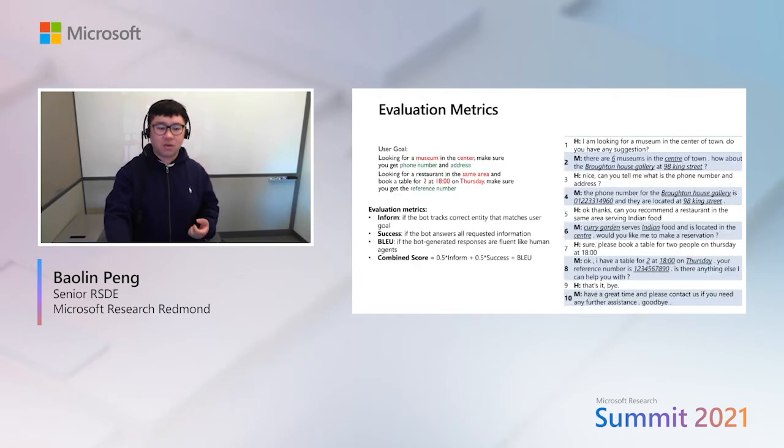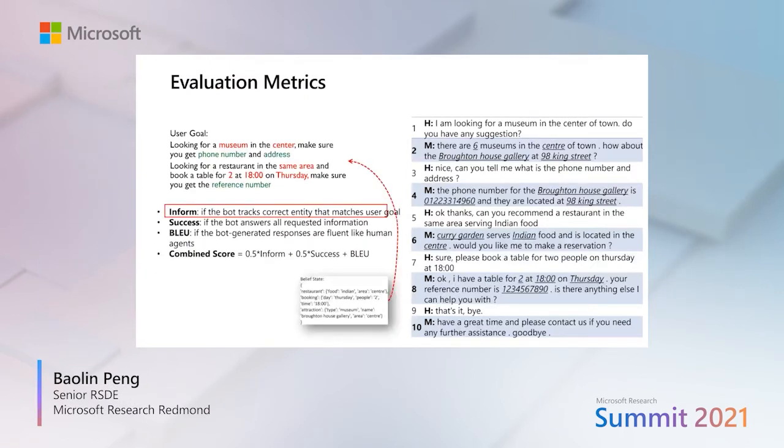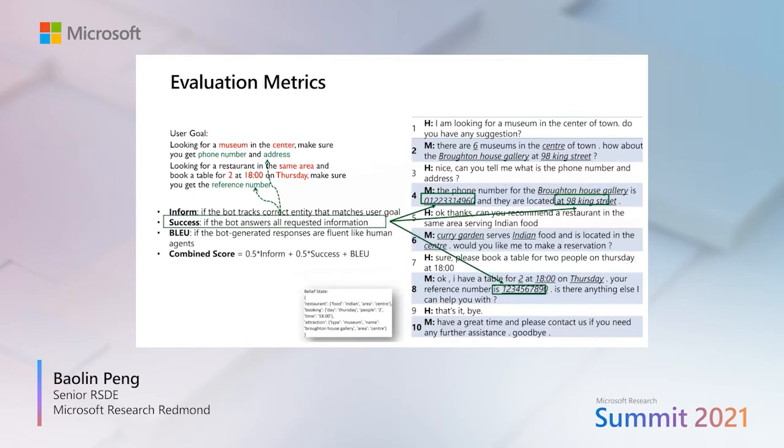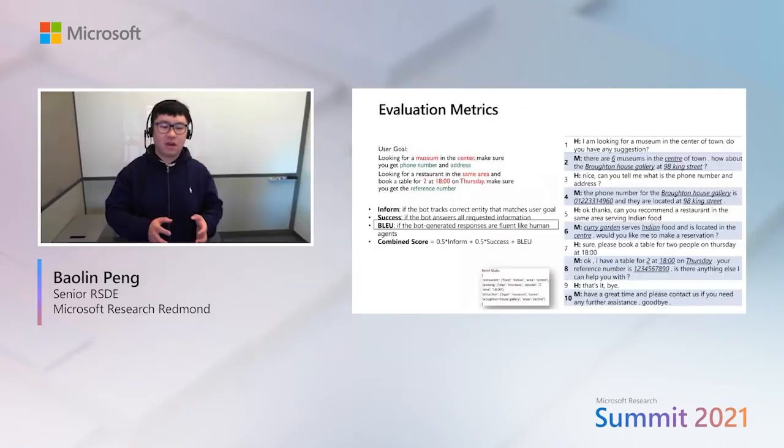The evaluation metrics include inform, success, BLEU, and the combined score. Inform indicates if the bot correctly tracks entities that match the user goal. The success measures if the bot answers all requested information. BLEU score measures if the responses are fluent and human-like. The combined score is a weighted sum of the overall metrics.